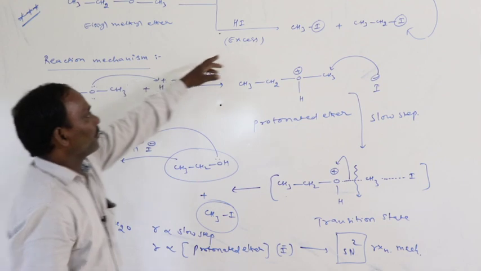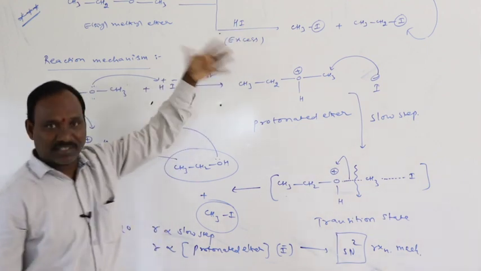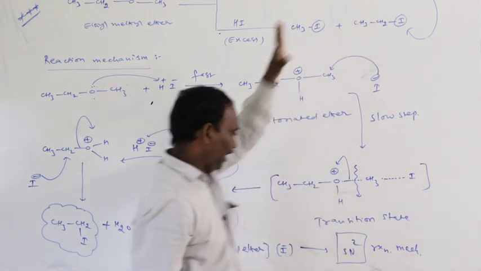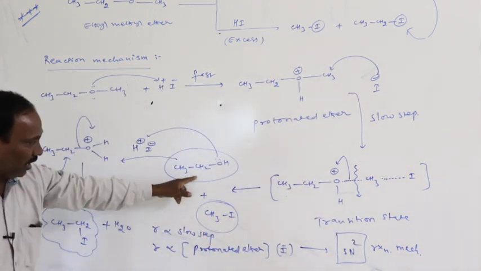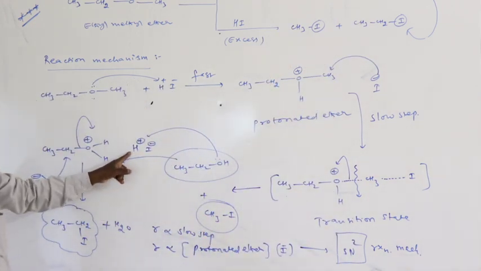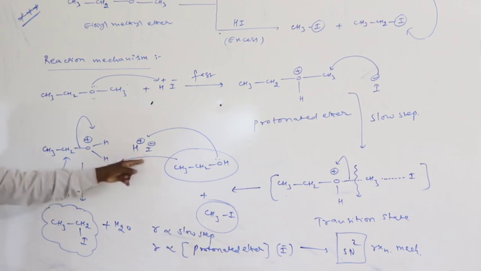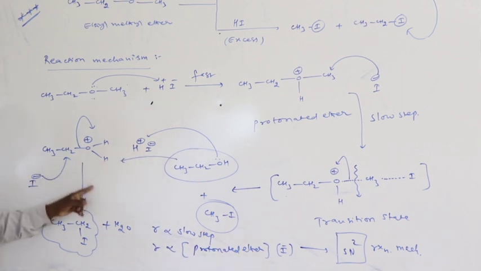Now in the second case, if hydrogen halide is taken in excess quantity, this alcohol group is also converted into iodide. How is it possible? The alcohol, further treated with HI, is converted into protonated alcohol. After that, the iodide ion attacks the ethyl group, and dehydration takes place to form the iodide.